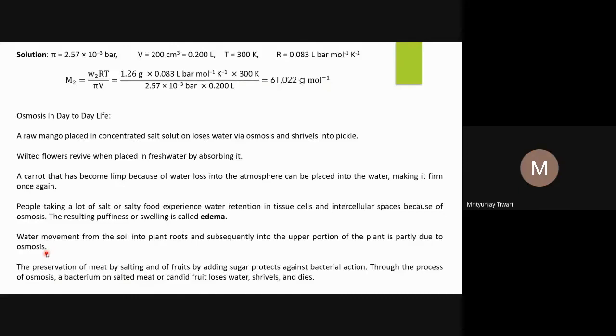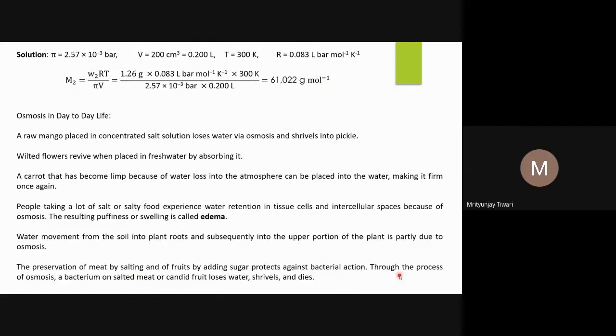The preservation of meat by salting and fruits by adding sugar protects against bacterial action. It will not spoil so easily. Why? Because through the process of osmosis, some salt is already added to the meat. So what will happen if bacteria come on that portion? Salt is already there on the surface, so because of the salt, the loss of water will happen from the bacterial body, and because of the loss of water, the bacterium will die.